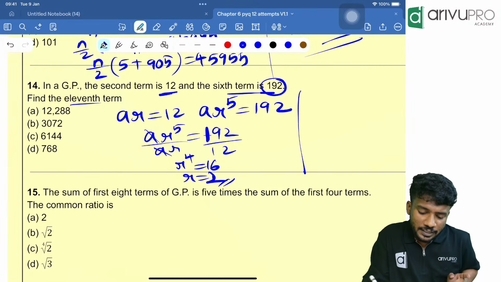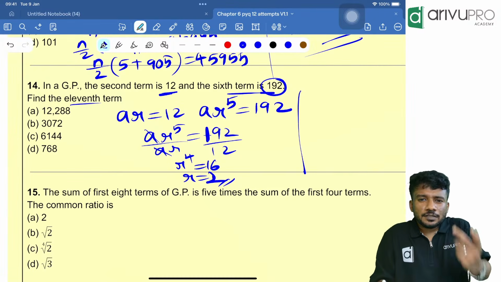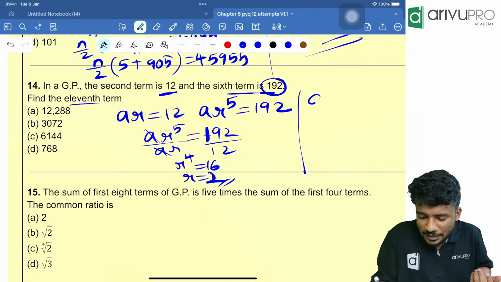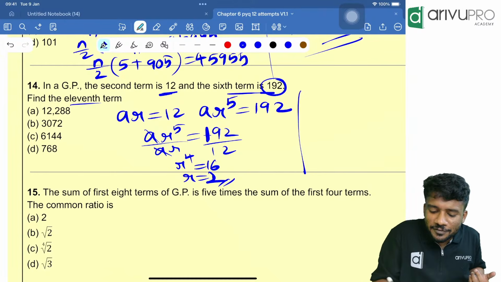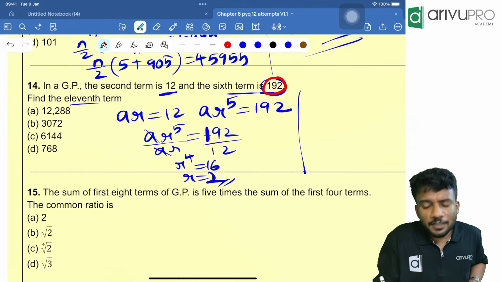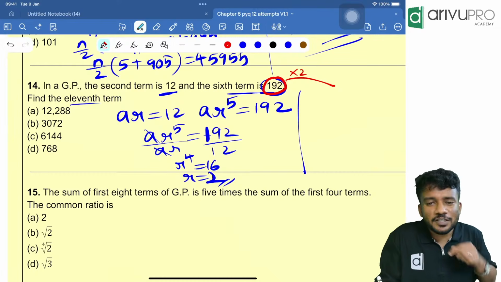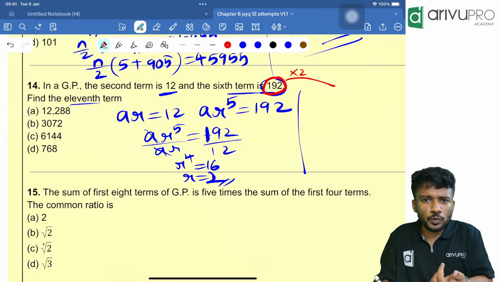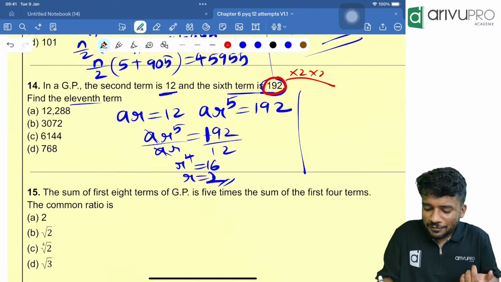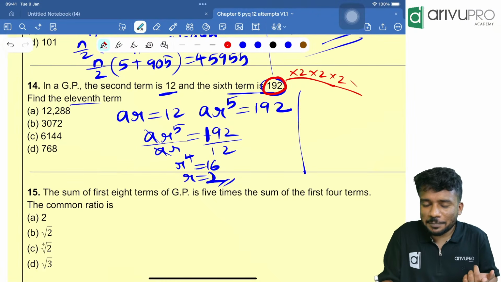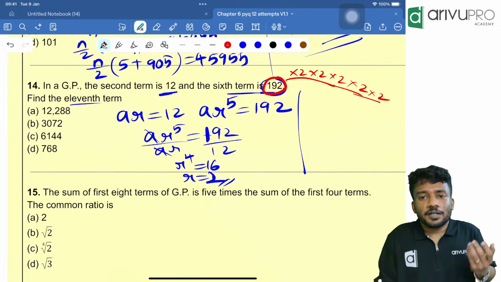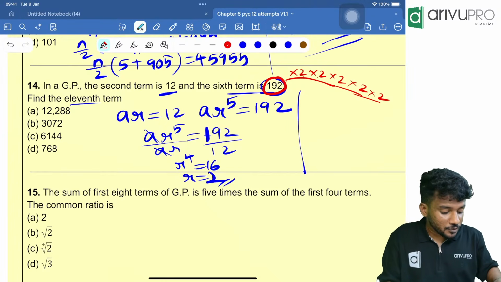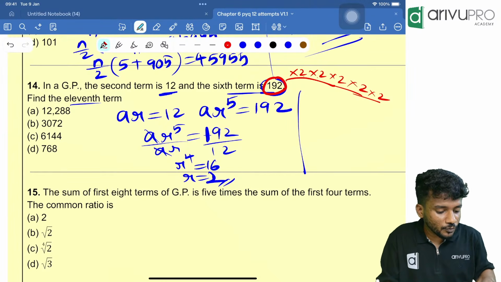Then we need to find the 11th term. Two methods are there, I'll show you. The easiest method is ar raised to 10. Or you can use another way: this is the 6th term, right? If you multiply the 6th term with the common ratio 2, you will get the 7th term. Again multiply for the 8th term, again for the 9th, again for the 10th, again for the 11th term. That is nothing but 2 into 2 into 2 into 2 into 2, that is 2 raised to 5, which is 32. So 32 into 192, which is equal to what?